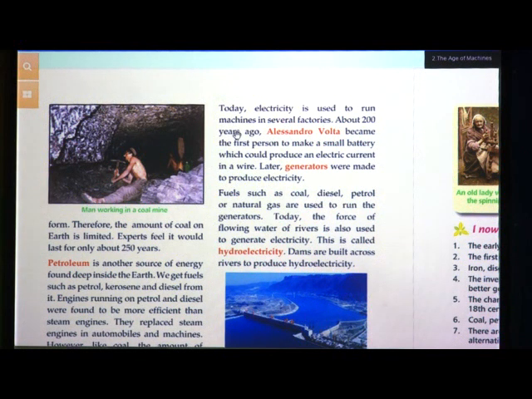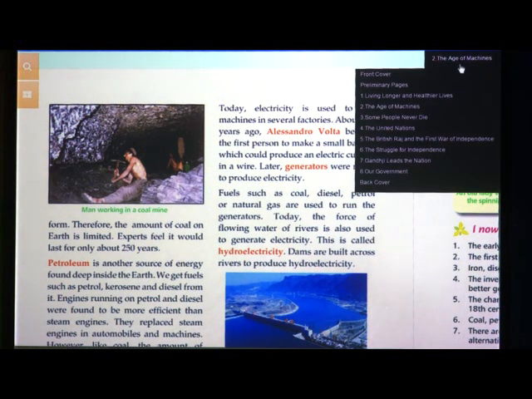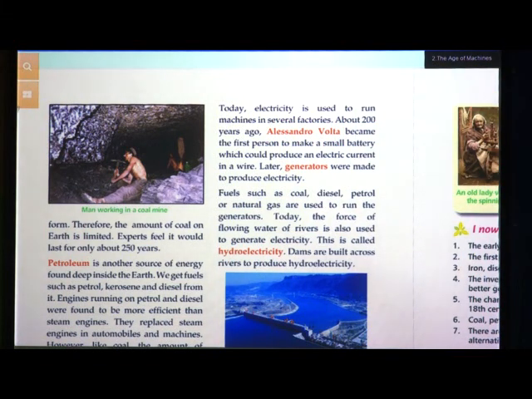So this electricity is used in several factories. Alessandro Volta was the first person to make a small battery, and this battery produced an electric current. Later, generators were made to produce electricity.